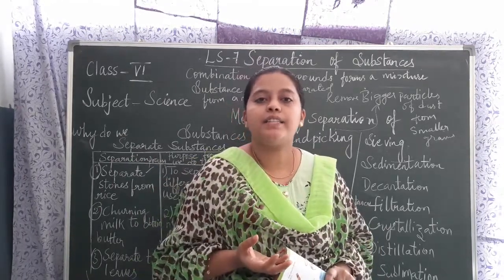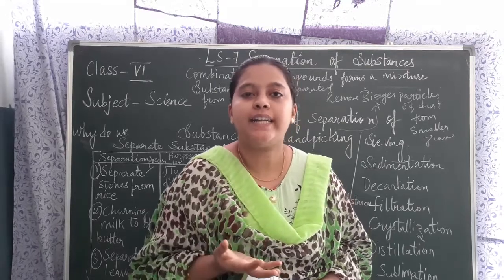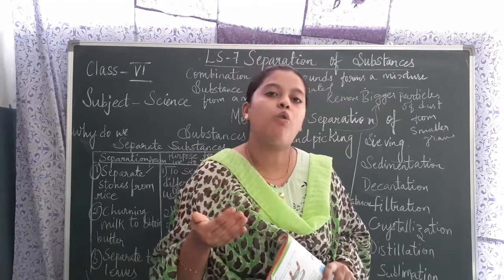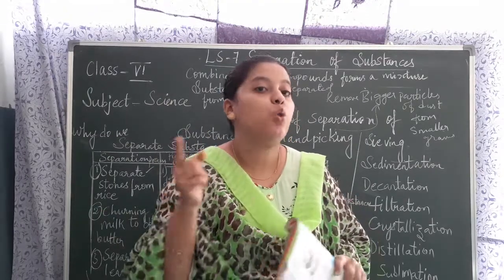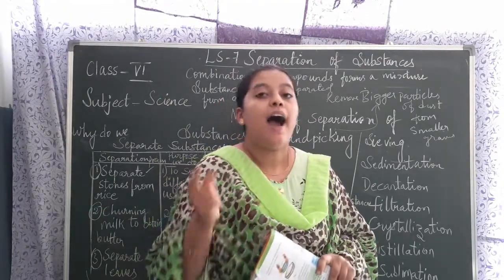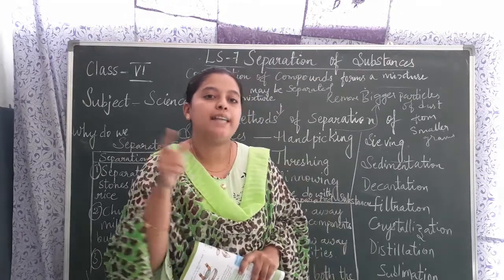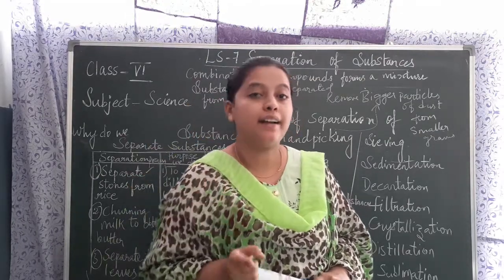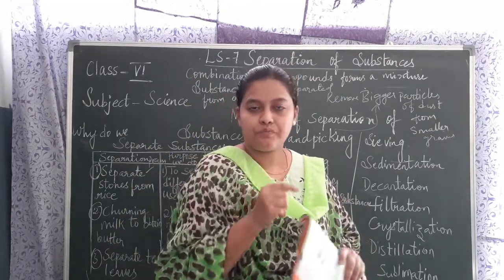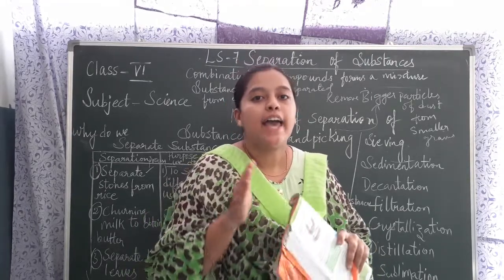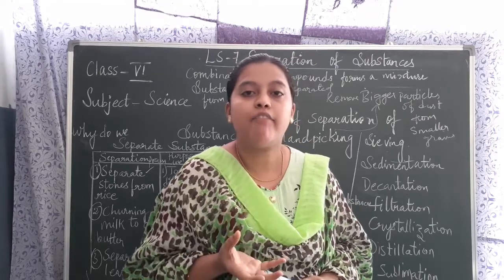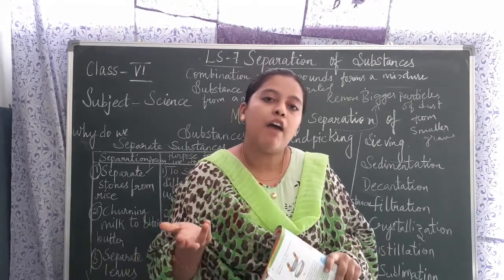After keeping it on the Bunsen flame, whatever water gets heated up will get converted into water vapor. The water converting into water vapor is known as what? Evaporation. I hope you all have remembered that in lower classes I taught about evaporation and condensation processes. Water converting into water vapor on heating is known as evaporation.